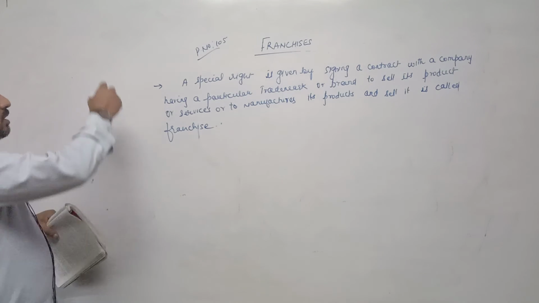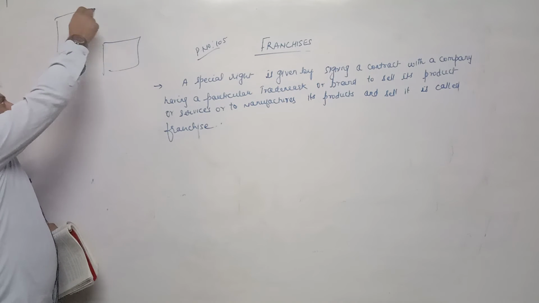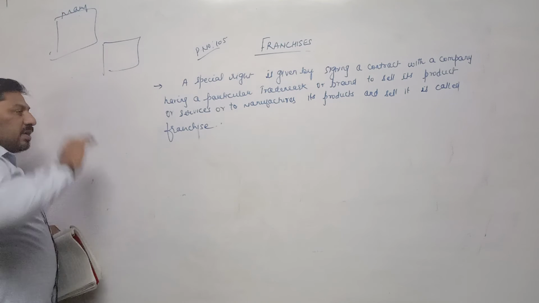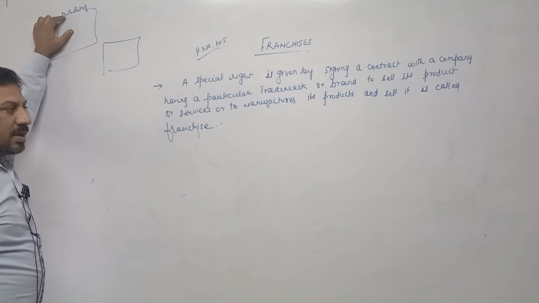Suppose this is a particular business unit and there is a big manufacturer who is producing particular goods and having a good brand name in the market.